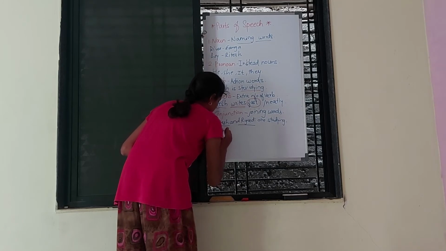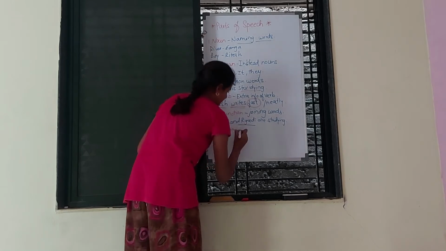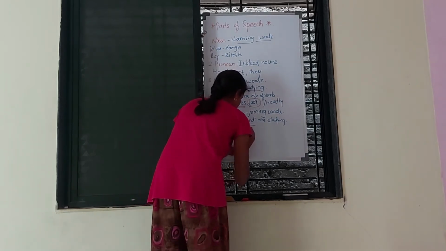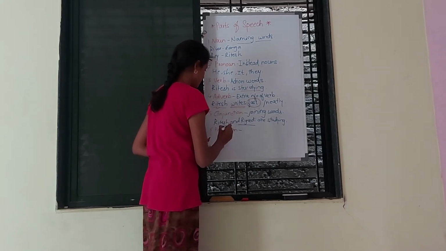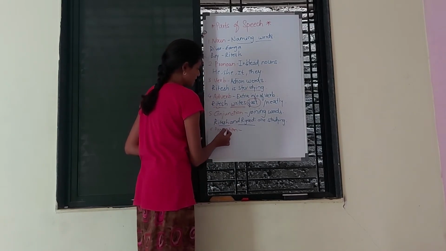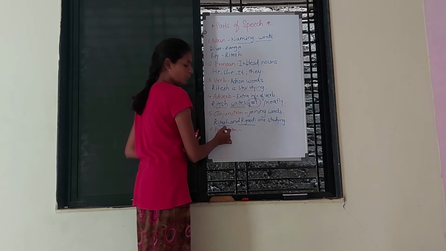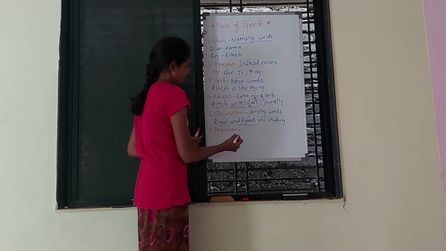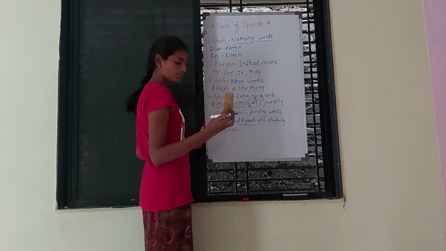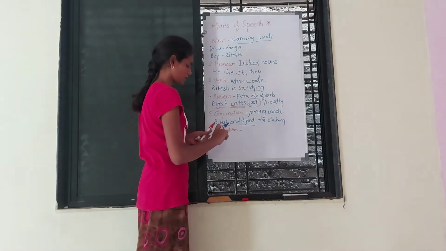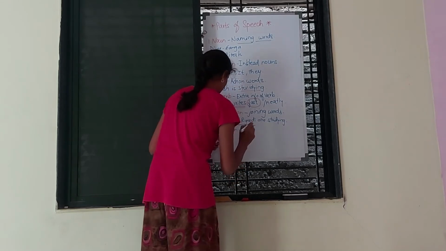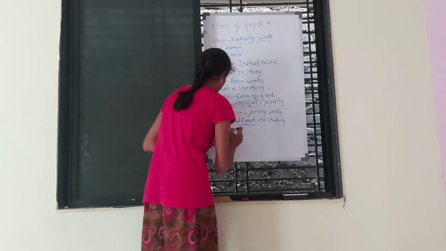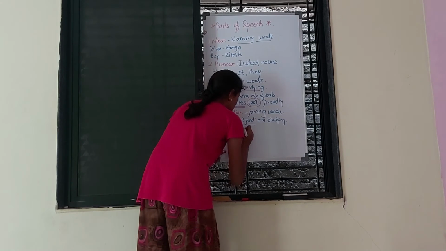Preposition. Preposition is a word which tells us the position of things. It comes before the word, so it is called preposition. Anything that describes the position comes before the thing, before the noun. Preposition tells position.